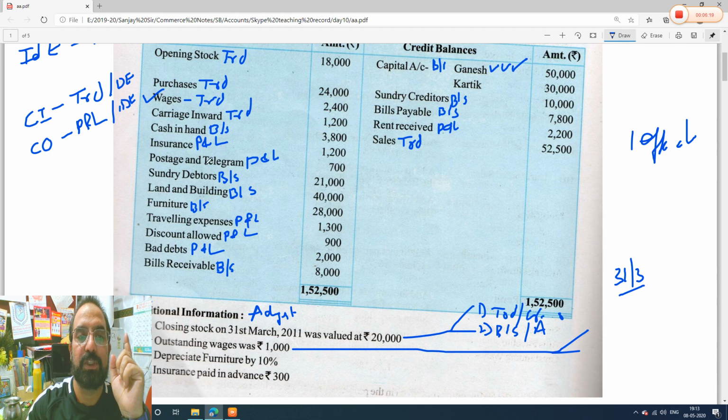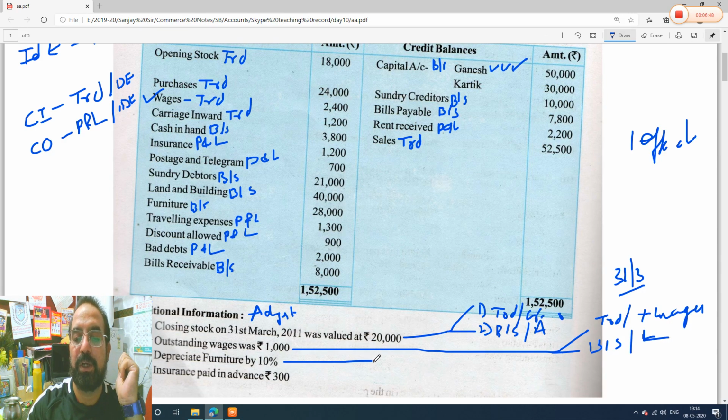So what you will do, first thing, you will add it in the wages. Wages are where? A trading account item. So in the trading account, you will add it in the wages. And next, outstanding wages means you have not paid something you were supposed to pay, which is your liability. So where will you take it? Balance sheet. Liability is always where? Balance sheet, liability side.